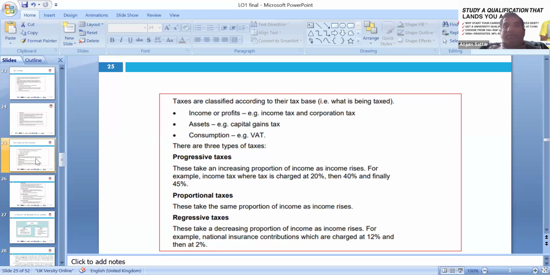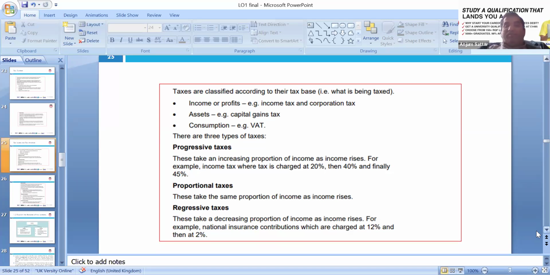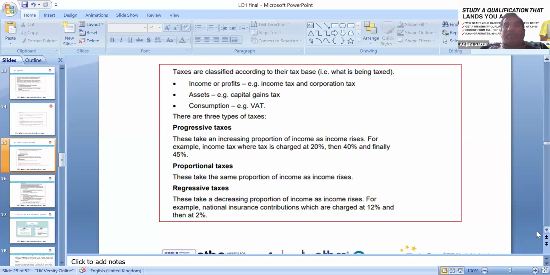So income and profit: income tax and corporation tax. Companies pay corporation tax, individuals pay income tax. Assets: capital gains. Consumption: VAT. Progressive taxes increase the proportion of income taken as income rises. For example, income tax is charged at 20, 40, and finally 45%. This is called progressive tax. Proportional tax takes the same proportion of income as income rises.